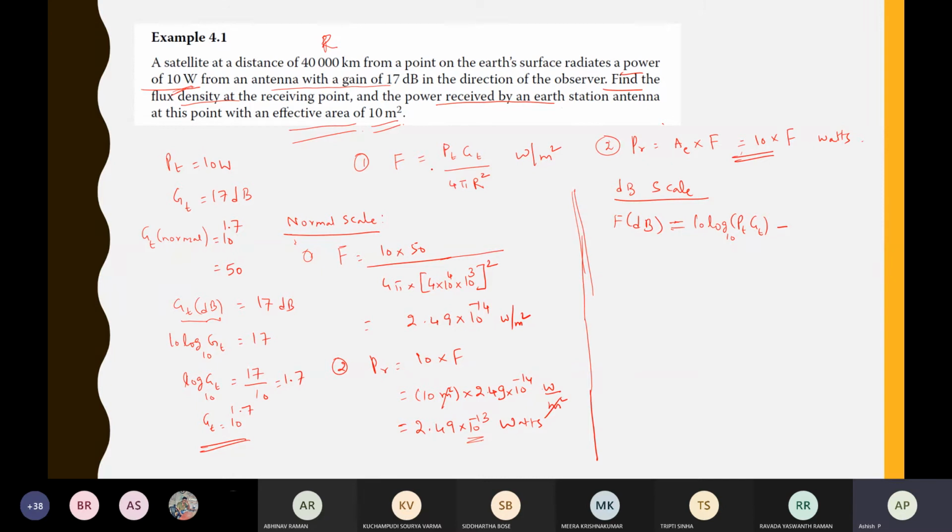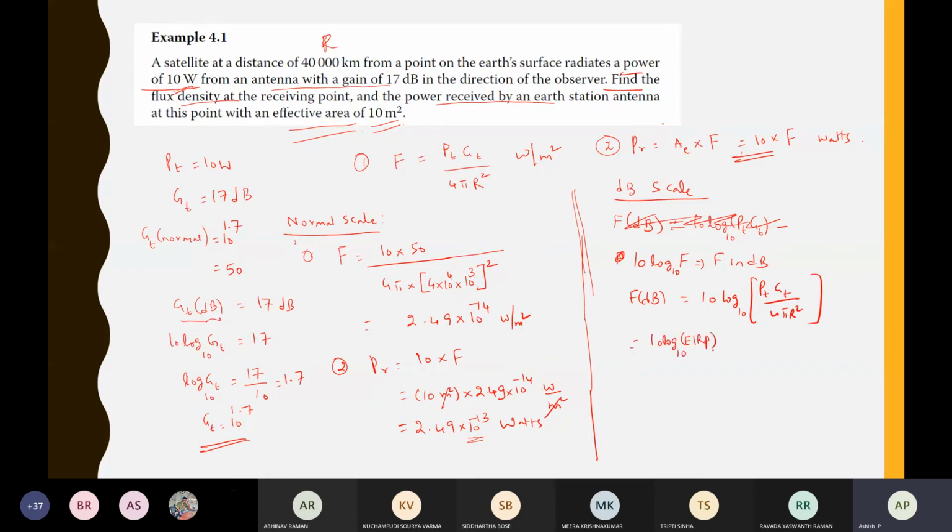You apply log on the whole expression, both sides. So 10 log 10 F will be equal to F in dB, and that side also you apply 10 log base 10 of PT GT by 4 pi R square. So it will be 10 log 10 of EIRP.